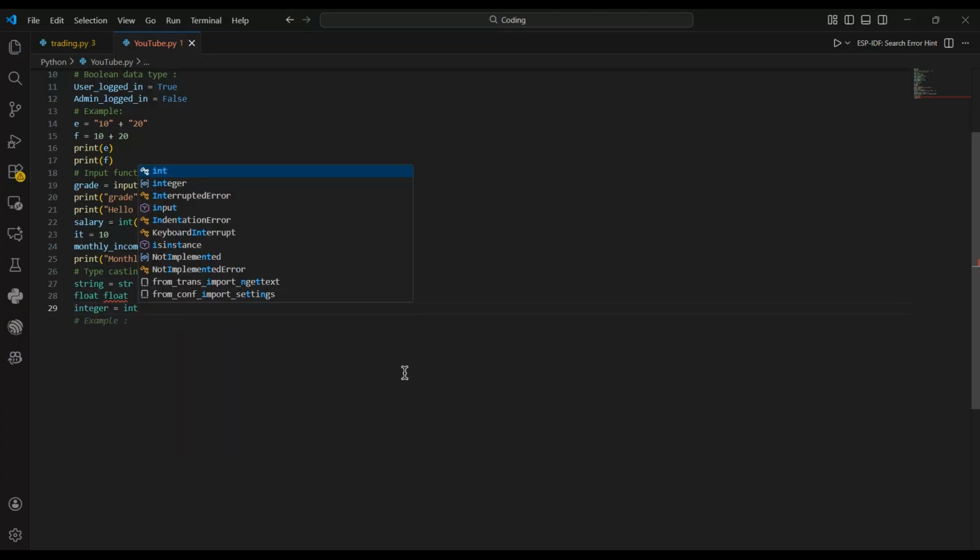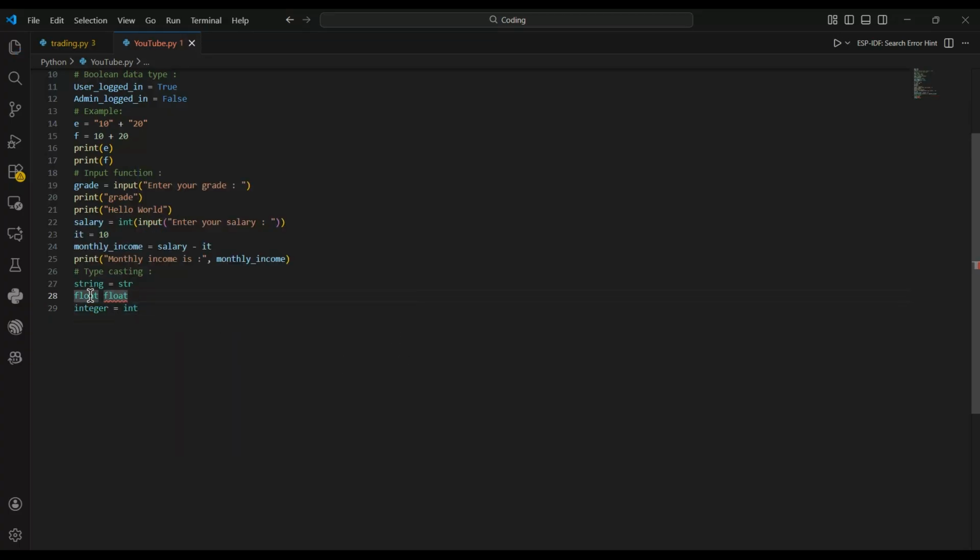Just remember this much. So these are the abbreviations. If you ever have to convert it, instead of int, you can just put any other one, float or str.